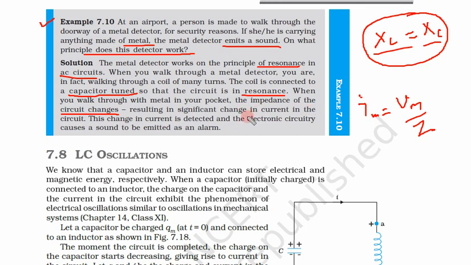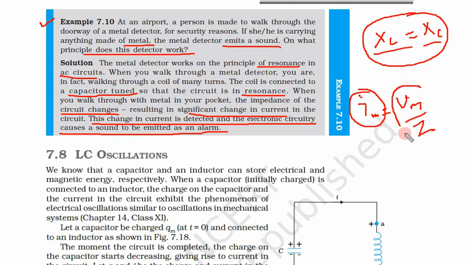This significant change in impedance will result in significant change in current. This change in current is detected by an electronic circuit, which causes a sound to be emitted as an alarm. How does this impedance change? Because now there is no equality in these two components of the circuit.